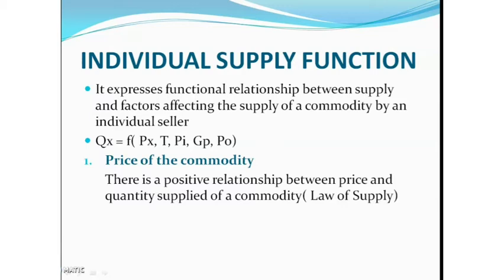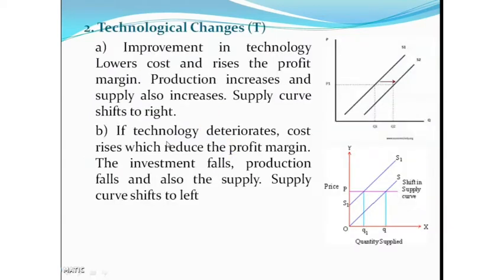Then the next determinant is T, that is technological changes. We know that science and research laboratories around the world as well as business firms look for new technology or new methods of production to reduce their cost of production. So how do technological changes affect the supply of a commodity?